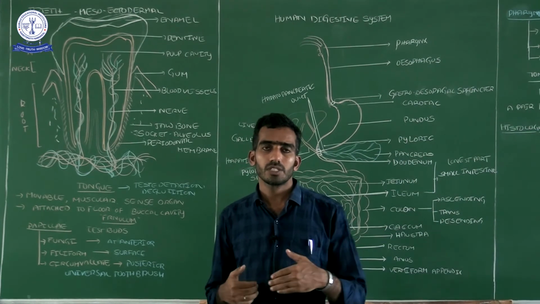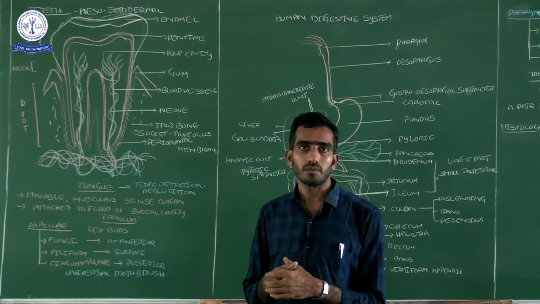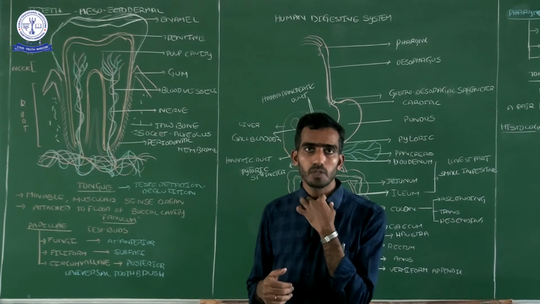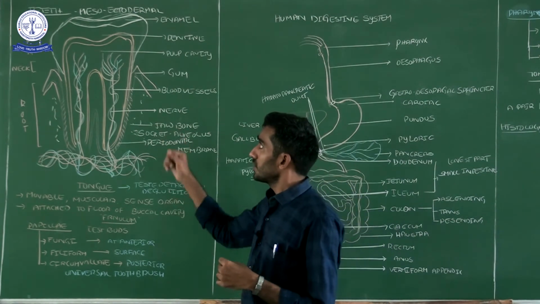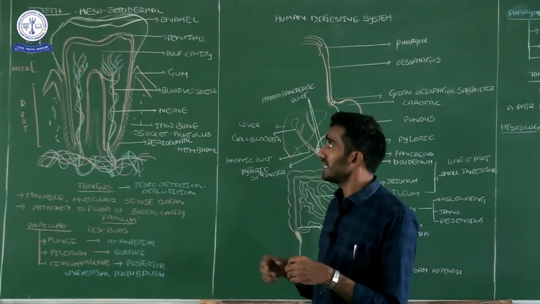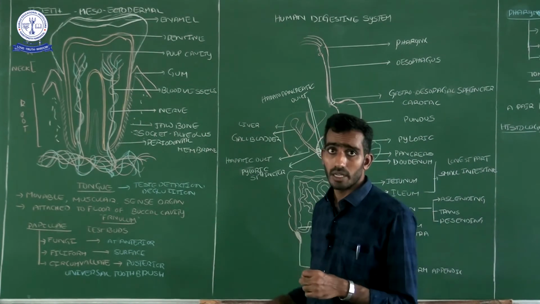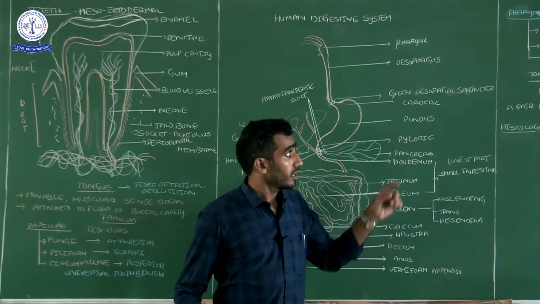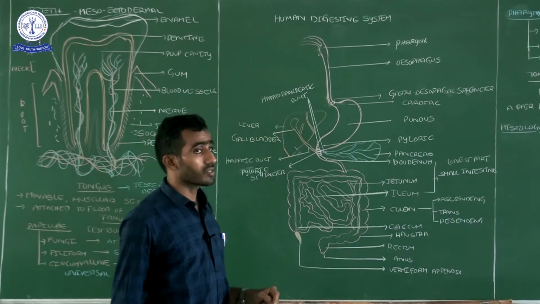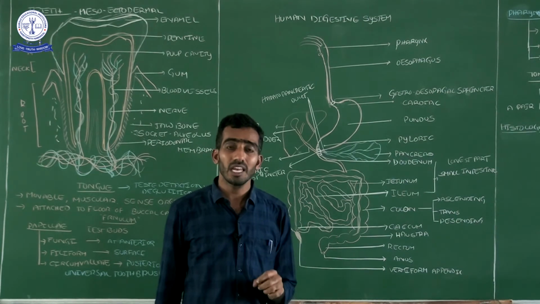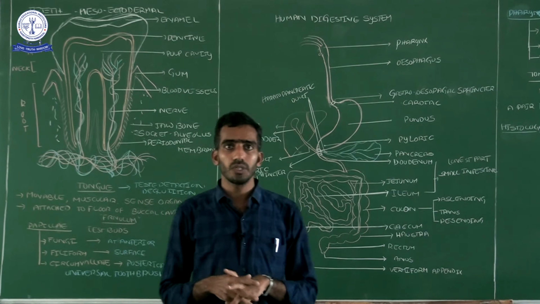Good morning students. In this video, I would like to continue with the previous video concept. In the previous video we started the 11th standard physiology chapter, and the digestion and absorption topic is going on. In this video we will see the structure of teeth and the parts present in the teeth, then the tongue, along with a detailed diagrammatic explanation of the human digestive system and the histology of the alimentary canal. Let me start today's video session.